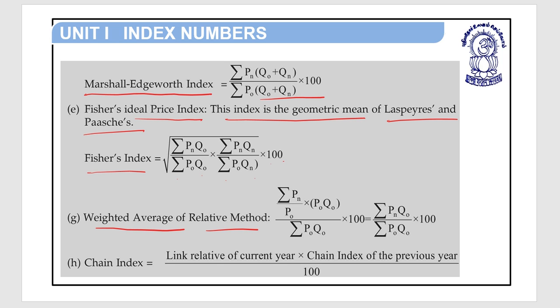Weighted average of relative method: sigma Pn upon P0 into P0 Q0 upon sigma P0 Q0 into 100 is equal to sigma Pn Q0 upon sigma P0 Q0 into 100. Chain index is equal to link relative of current year into chain index of the previous year upon 100.